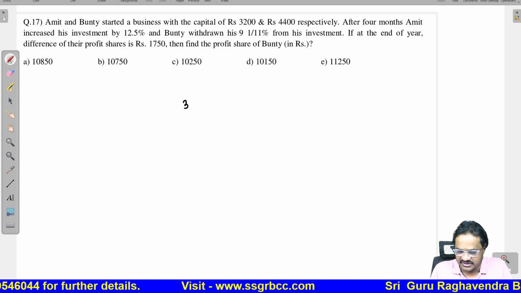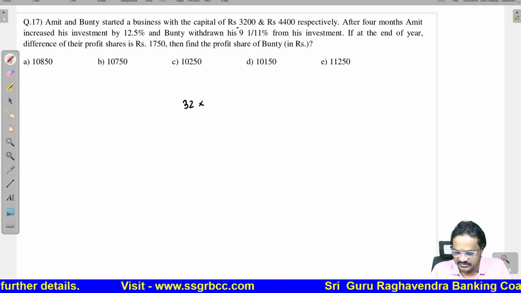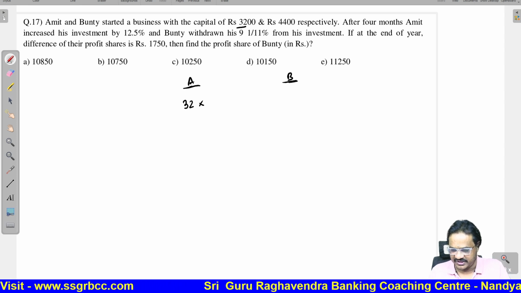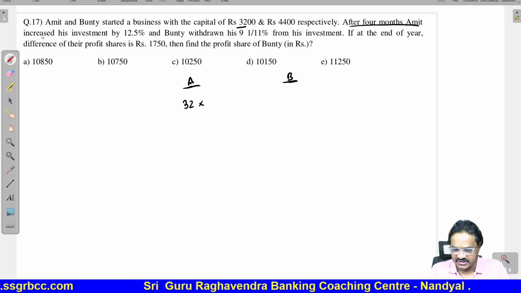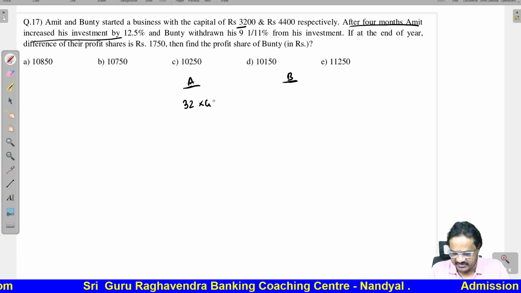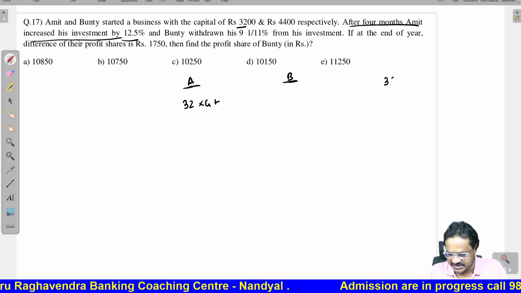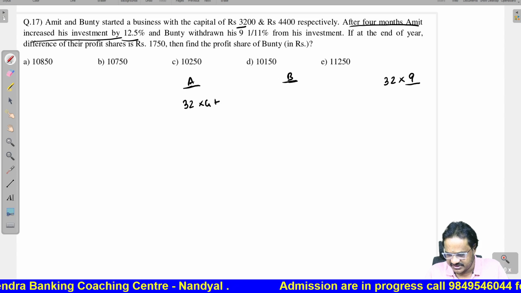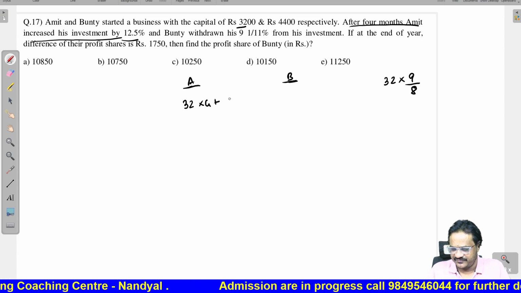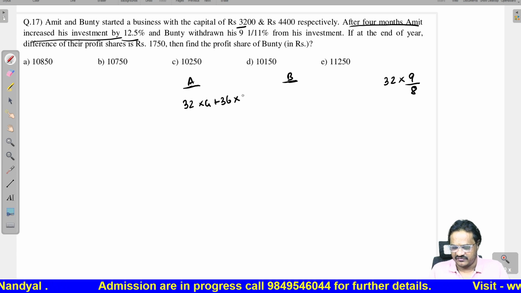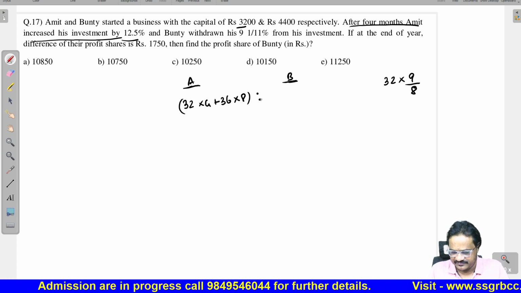Now Amit is starting with 32, that means 3200. This is about Amit, this is about Bunty. After 4 months, Amit increased, so this will be for 4 months. After that, it is increased by 12.5%. So 12.5% means it is 9 by 8. Therefore, that is equal to 36. And we are sharing after 1 year, so 8 months.